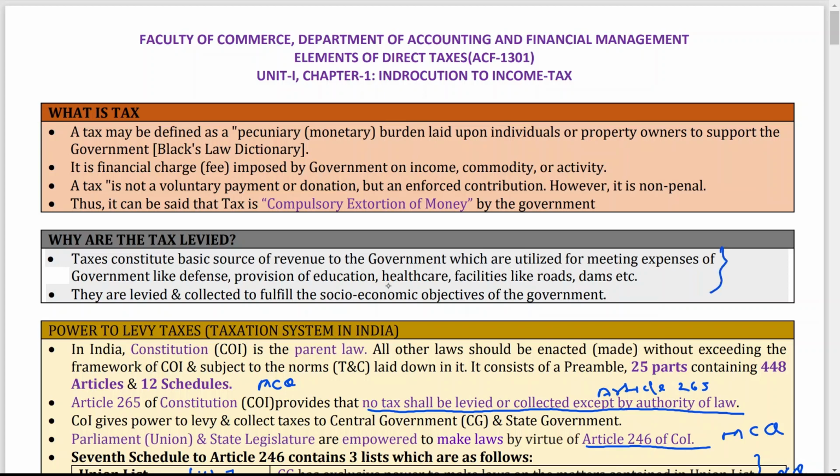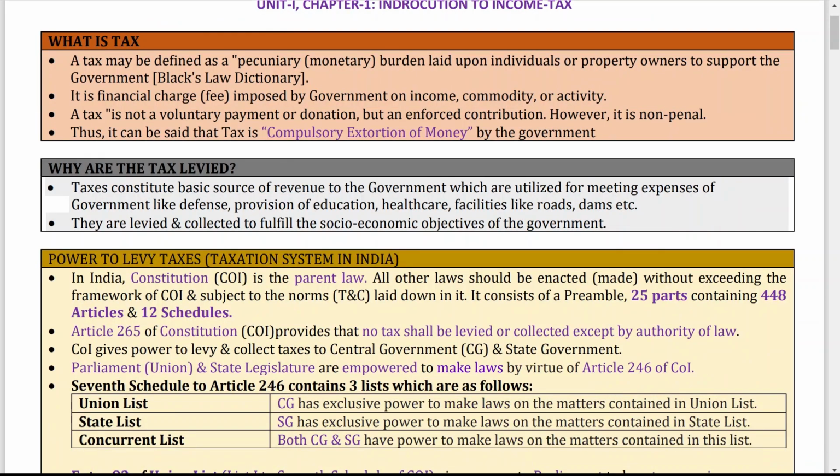Very simple reasons, because the government wants money to use for different purposes like defense, provision of education, healthcare facilities like roads, dams, etc. So that is why taxes are needed, and they are levied and collected to fulfill the socio-economic objectives of the government. Power to levy taxes, taxation system in India.